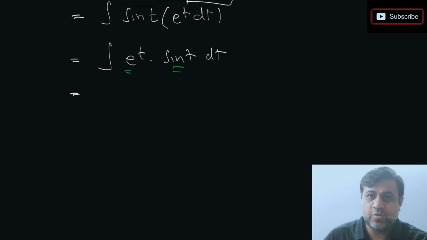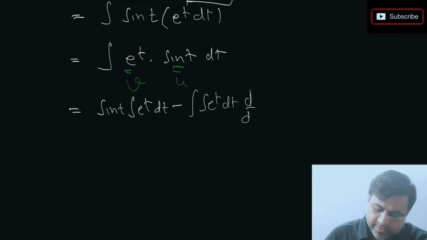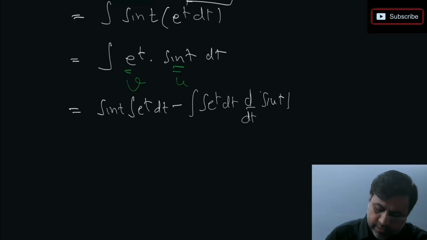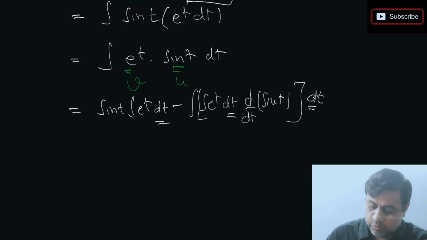Exponential and trigo. Exponential is the last thing, so always it will be v. Trigo appears before that, so that will be u. We apply the formula. So if I apply the formula here, what we get is, keep sine t as it is, integration of e power t minus integration of e power t and derivative of sine t, everything with respect to t. See, observe, I have not written dx anywhere here, I have written dt everywhere. Okay, some people in the exam mistakenly write dx here. Avoid such things.